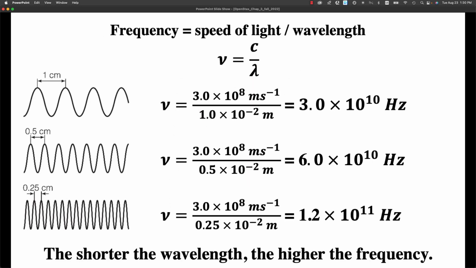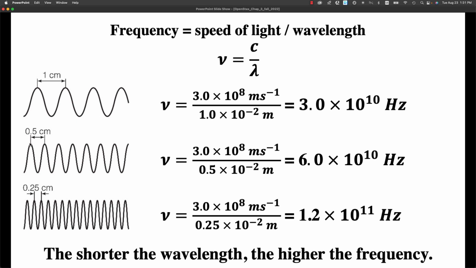Now for electromagnetic radiation, frequency is equal to the speed of light divided by the wavelength. And so again, we use nu for frequency, speed of light we symbolize with c, wavelength we use lambda. And so the speed of light is 3 times 10 to the 8th meters per second. That's the speed of light in a vacuum. It is a constant of the universe, divided by our wavelength of 1 centimeter, which is equal to 1 times 10 minus 2 meters. The meters cancel. We're left with 1 over a second, which again corresponds to hertz. And so that would give us 3 times 10 to the 10th hertz. So again, frequency is just equal to speed of light divided by the wavelength.